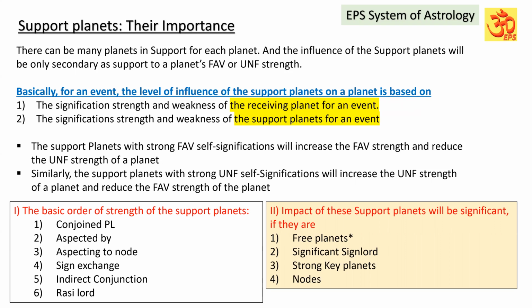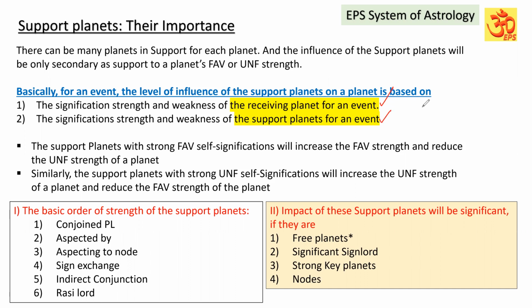Basically, for an event, the level of influence of the support planets on a planet is based on two things: the signification, strength, and weakness of the receiving planet, and the signification, strength, and weakness of the support planets for an event.